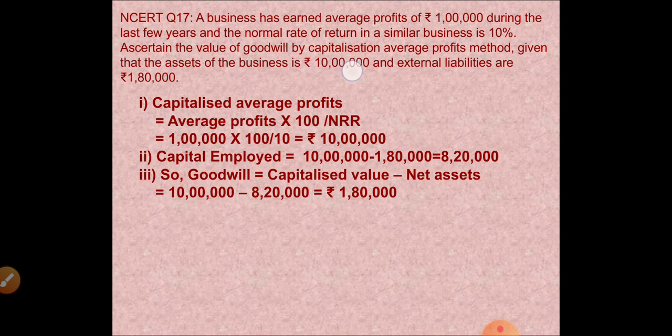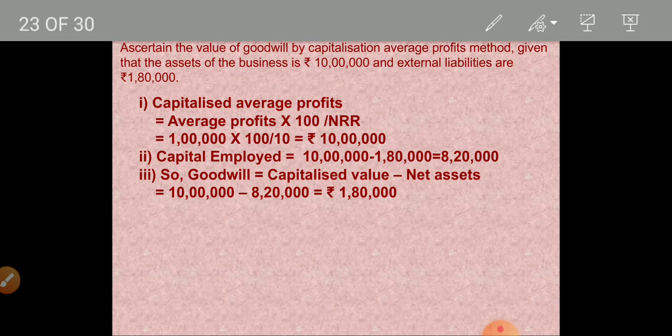Capital employed is equal to total assets minus outside liability. So 10 lakhs minus 1,80,000. Capital employed is 8,20,000. And next step, goodwill is equal to capitalized average profits minus capital employed. 10 lakhs minus 8,20,000. Goodwill is 1,80,000. Okay, children, you have to solve this sum in your notebook. So this is capitalization of average profits method.